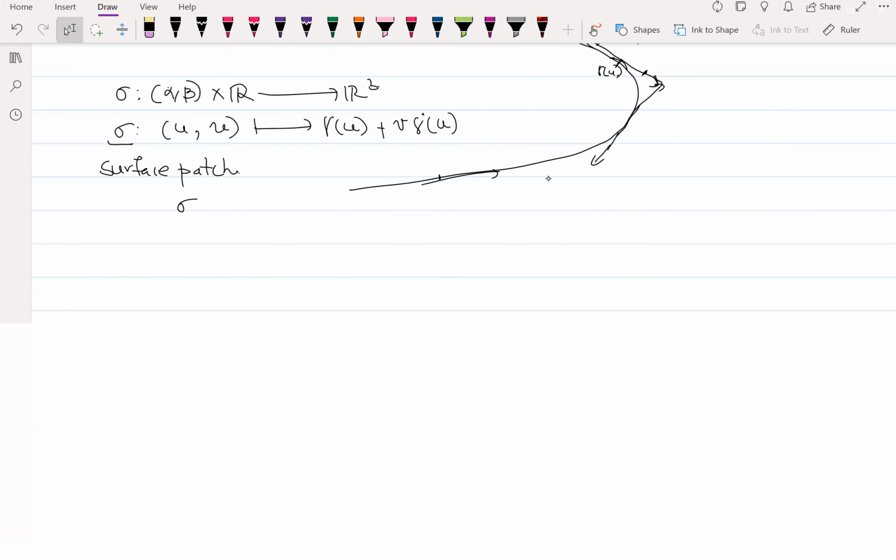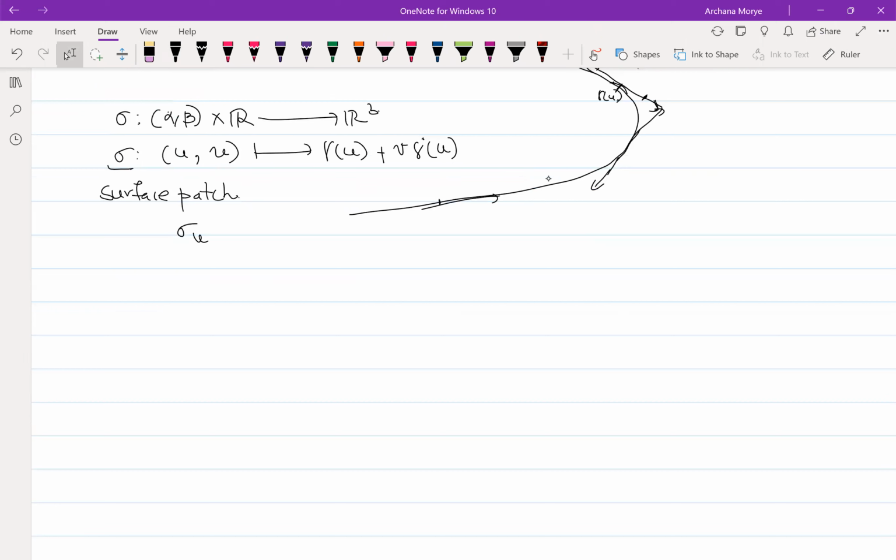Can you tell me? So here sigma u will be gamma dot of u plus v gamma double dot of u, right? And what is this gamma double dot of u? You must have learned in the last sections, it is the normal of the curve. It is related to curvature, right? What is the curvature of a curve? If you take the norm of this, it will give me the curvature, right?